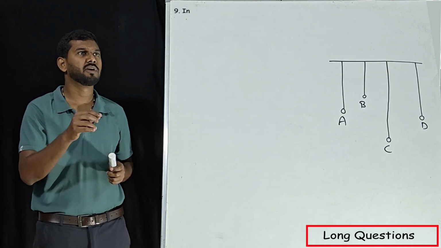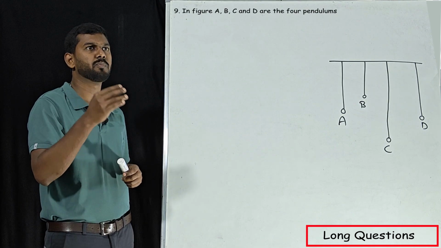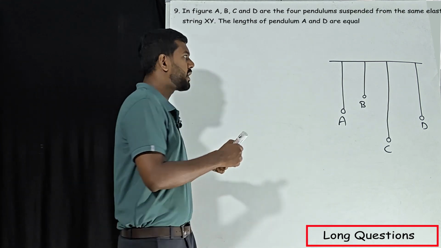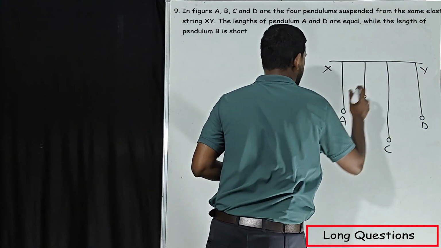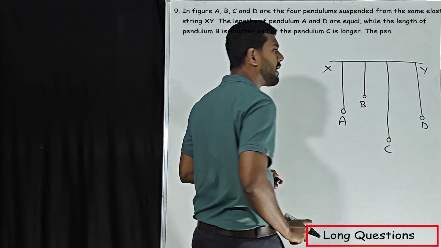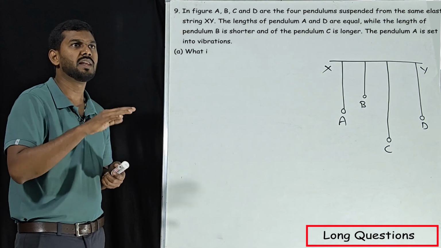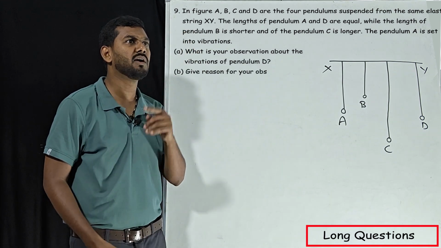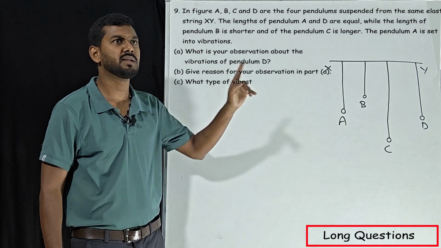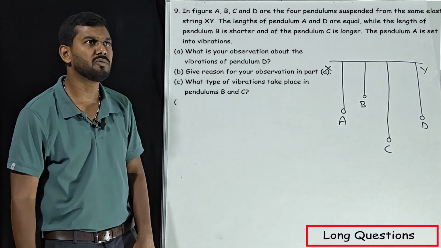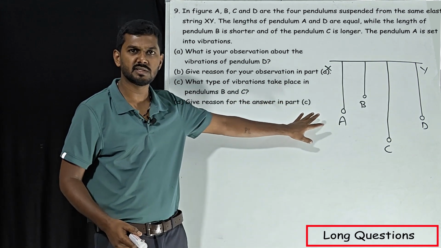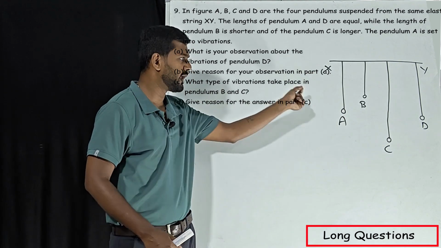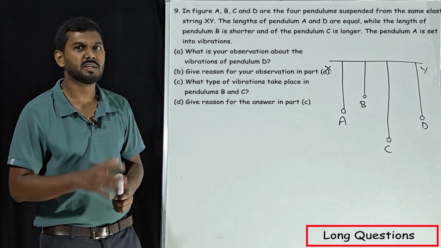Our next question, in a figure A, B, C, D are four pendulums suspended from the same elastic string X and Y. So this is X and this is Y. There are four different pendulums from the same elastic support. Next, the length of A and D are equal. The length of A and D are equal. This is very much important. While the length of B is shorter and the pendulum C is longer, the pendulum A is set into vibrations. Now, in this observation, we are going to oscillate the pendulum A back and forth, back and forth. This is what we are going to do.